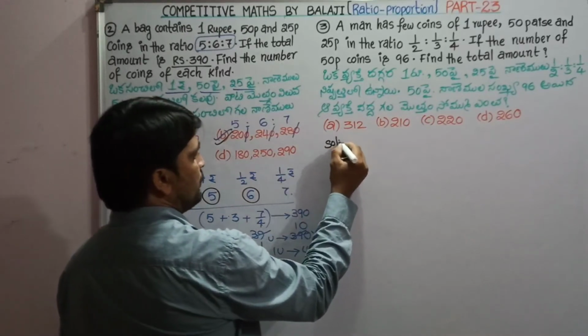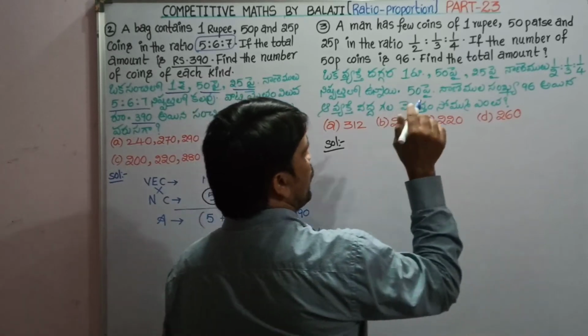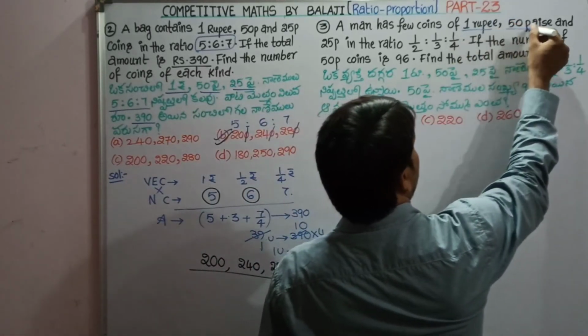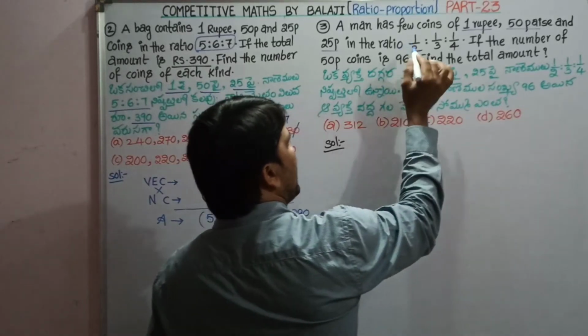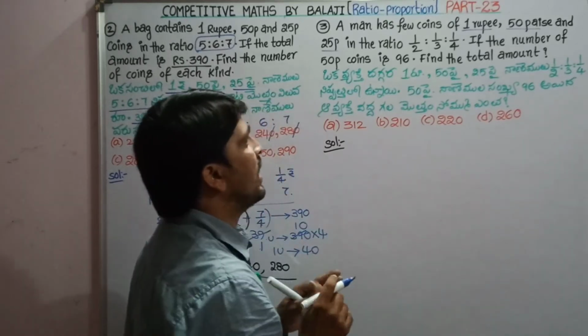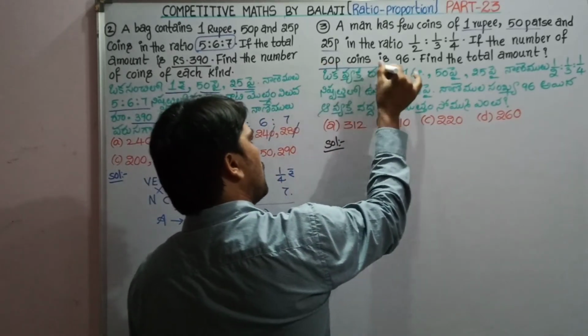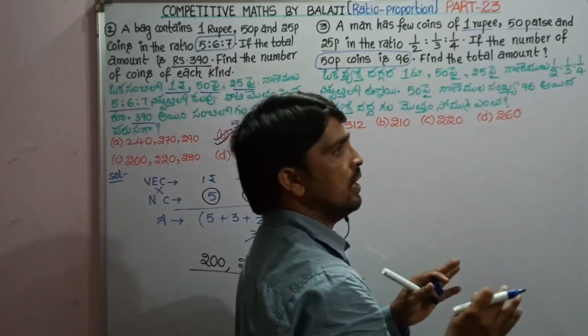Third one, solution. A man has a few coins of 1 rupee, 50 paise and 25 paise in the ratio 1/2 is to 1/3 is to 1/4. If the number of 50 paise coins is 96, find the total amount.